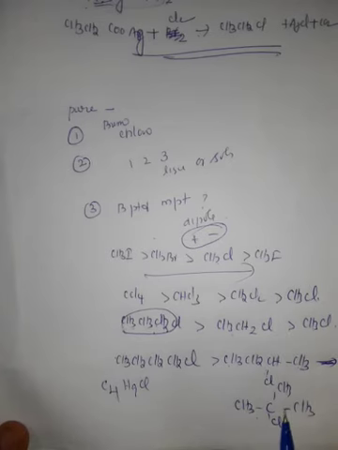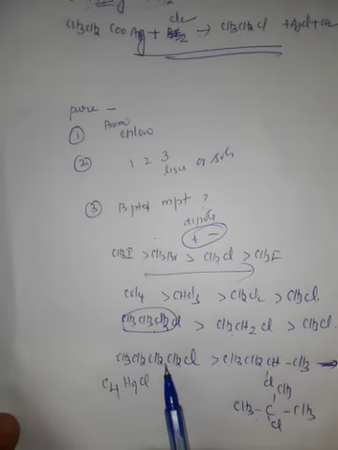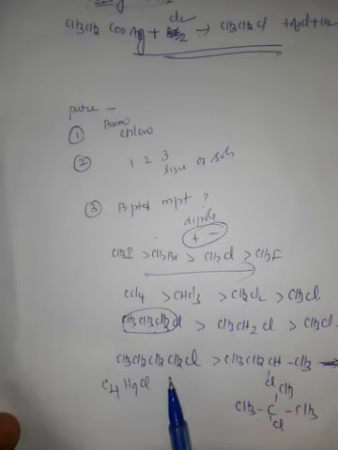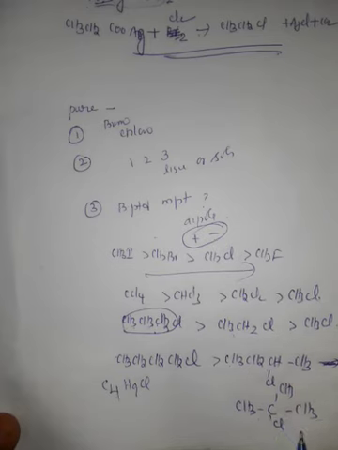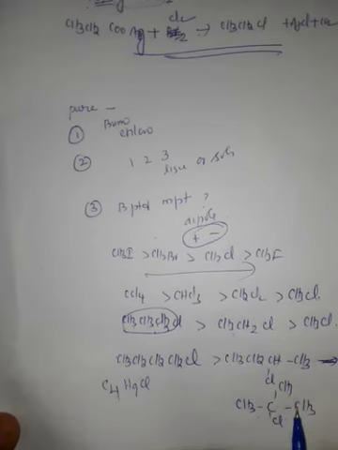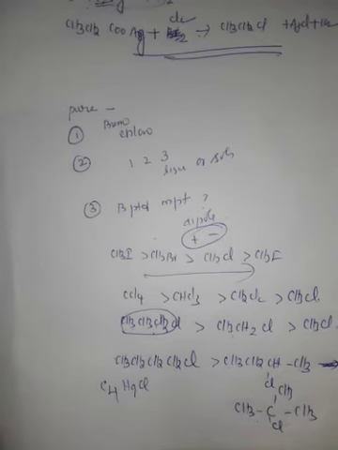When the surface area is lessened, the intermolecular forces become weak, resulting in lower boiling point. So this one has the higher boiling point, that is 351.5 Kelvin. For this one 341. For this one 324, lowest because of the branching. Lower surface area, intermolecular forces get weakened.